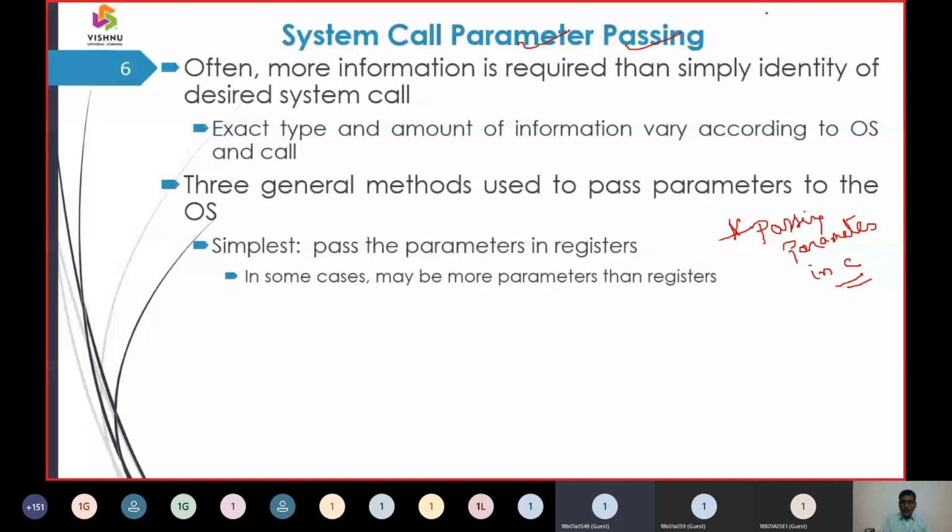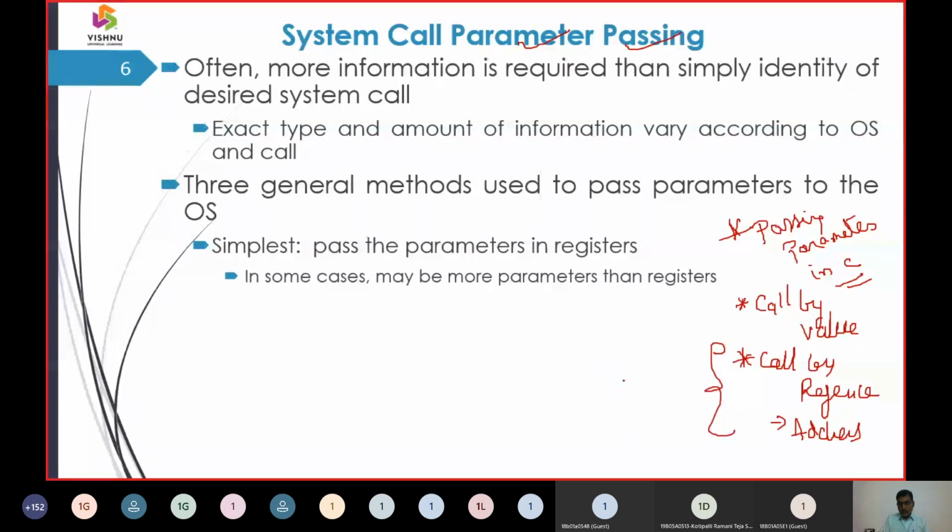Okay, got it. Now, what is the mechanism in functions? Call by value, and this is called call by reference. Then the subcomponent, we call it call by address also. These two we work with pointers. These two elements work with pointer variables. Then we call them call by value and call by reference.